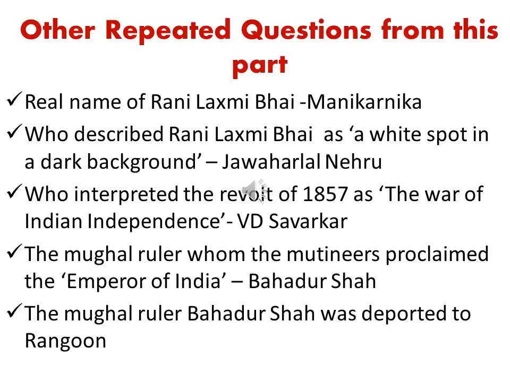And apart from the above mentioned things related to 1857 revolt, the other repeated questions from this part are given. The real name of Rani Laxmi Bai was Manikarnika. And who described Rani Laxmi Bai as a white spot in a dark background? It was Jawaharlal Nehru.